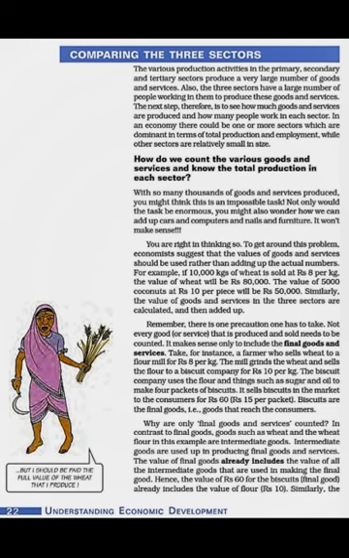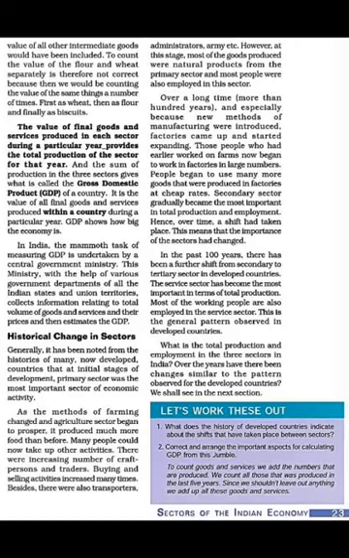The value of final goods and services will only be counted, because the value of final goods and services also includes the value of intermediate goods. So this we have to keep in mind. Now moving to page 23. I told you that to count the value of flour and wheat separately is not correct, because then we will be doing double counting. Same thing again and again we will be counting, first as wheat, then as flour, then as biscuit. So it will not make any sense. Only the value of final goods and services, because final goods already include the value of intermediate goods.